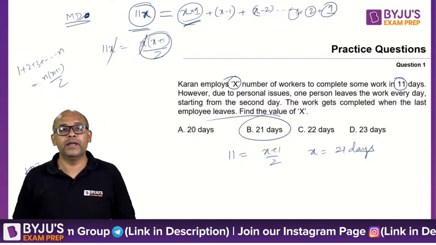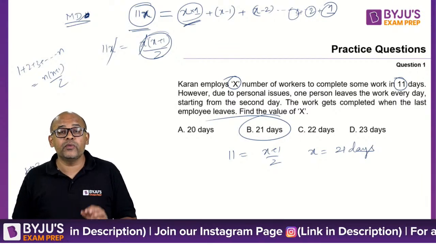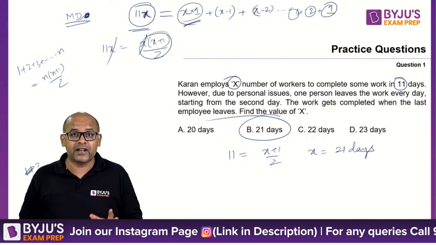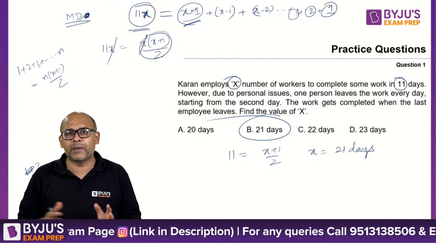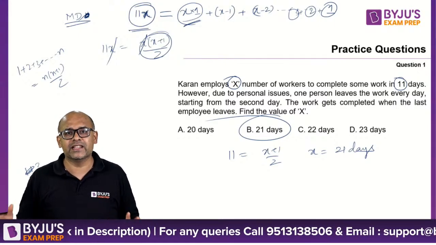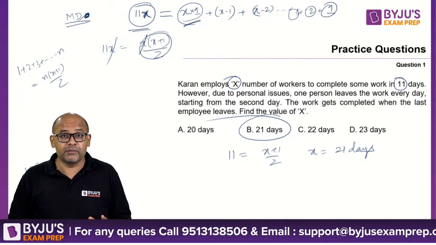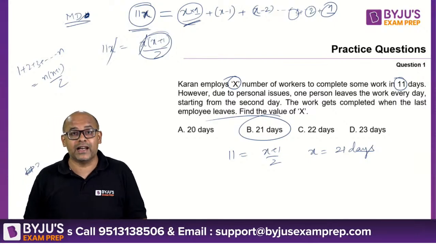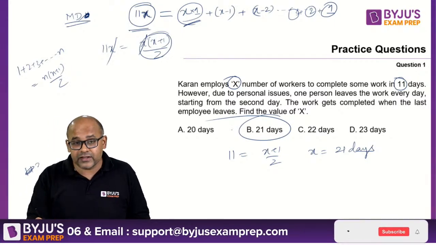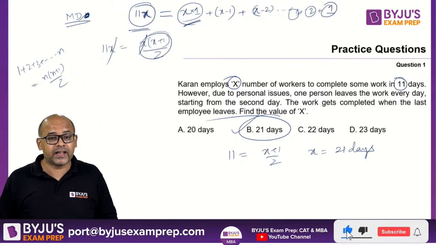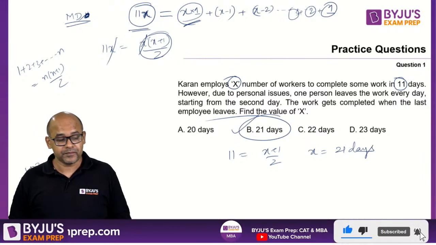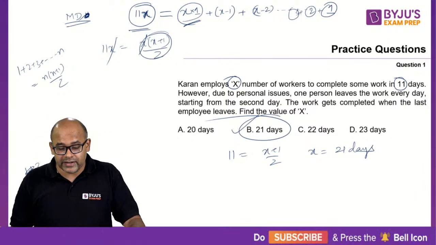your option B. This is actually one of the questions that came in CAT a few years back. Not in the recent past, but probably about 8-9 years back. It's an easy question, but you have to understand what is being asked. Clear? So the correct answer is option B. I've got only one correct answer from Akhil. Okay, let's move on. Don't worry, this is just a warm up.